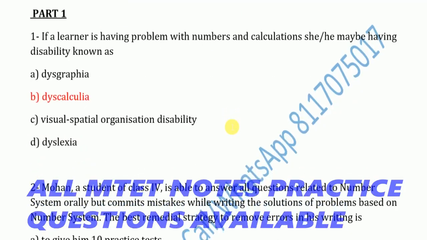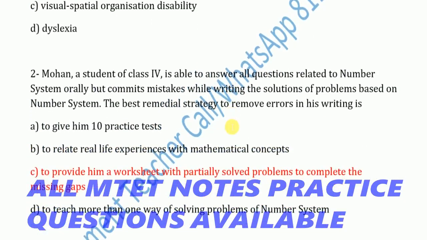Okay. Next question. Mohan, a student of class 4, is able to answer all questions related to the number system orally, but commits mistakes while writing the solution of problems based on the number system. Means Mohan is capable of answering any number related questions orally, but fails to write them or to apply them in his daily situation.